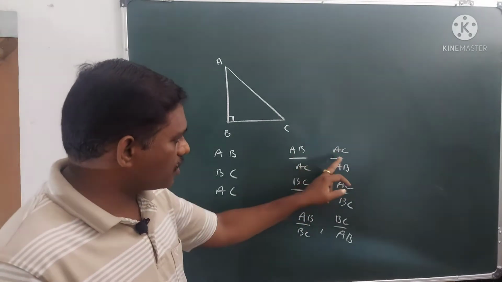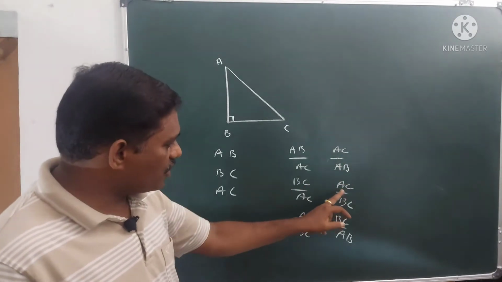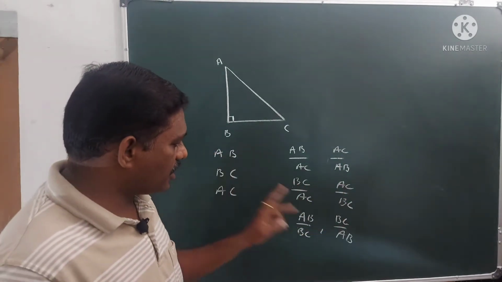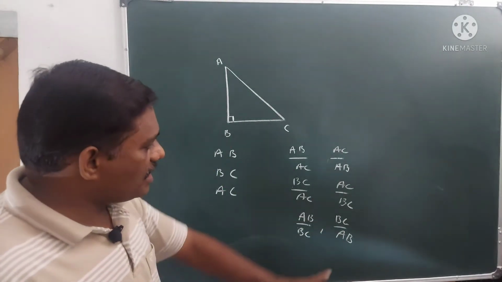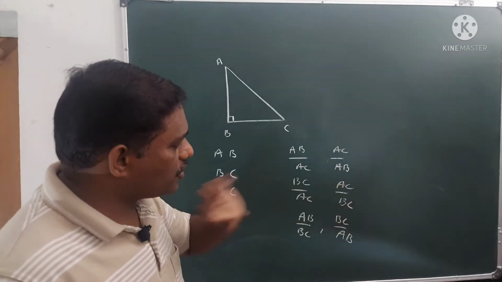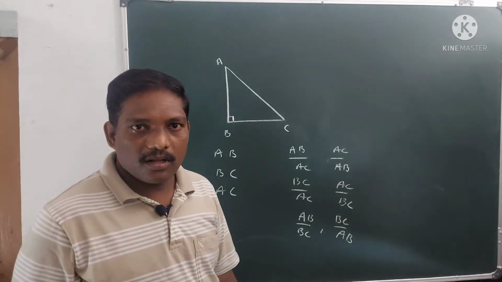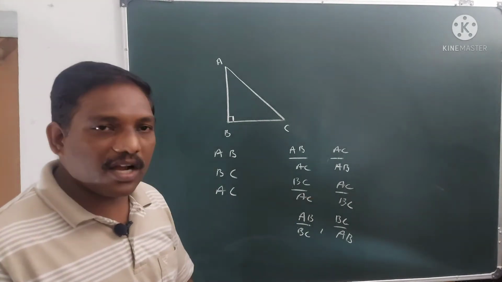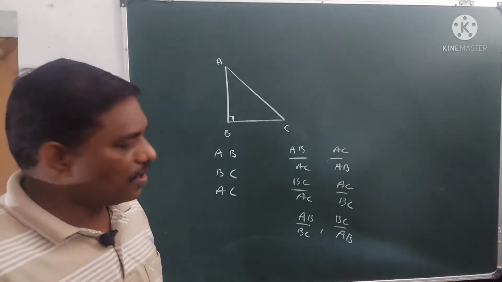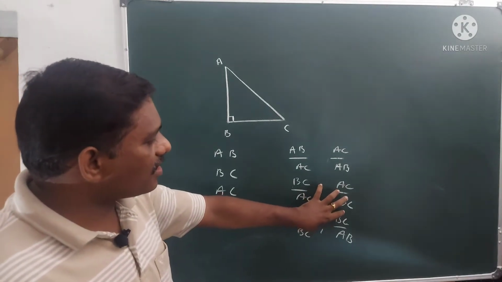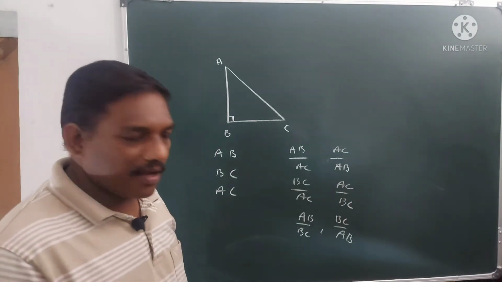These two are reciprocals of each other. In the same way, the other two pairs are also reciprocals of each other. In this way, we can write 6 ratios. Other than these 6 ratios, we can't write even a single ratio. So these 6 ratios are the heart of trigonometry.